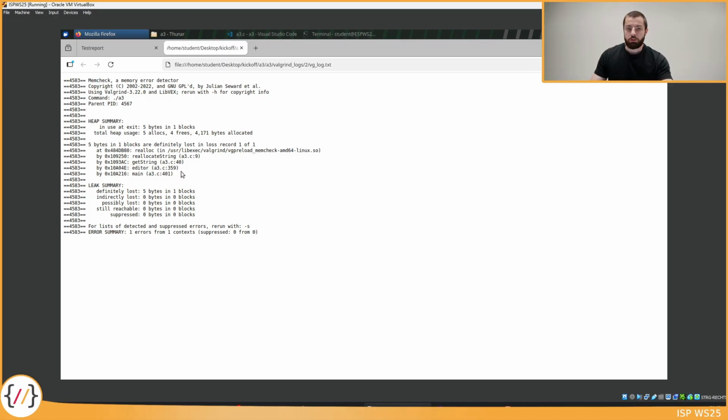And so whenever you see memory errors or mem leaks, make sure to check out the Valgrind log, and try to fix it yourself to get the full points for the test case. And if you have some problems reading this Valgrind output, just let us know on Discord and we will help you.